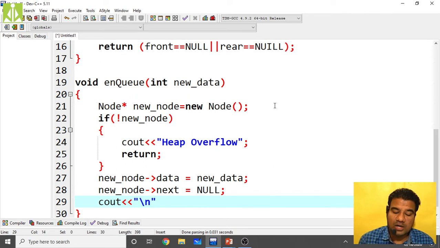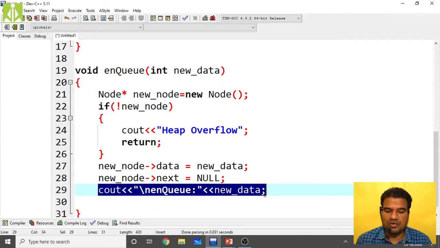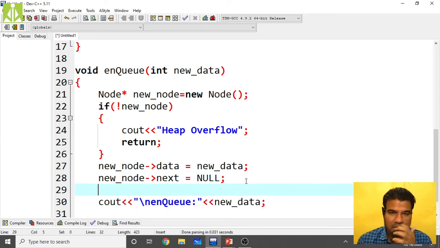\n, whatever element we have enqueued, that element you have to print. Enqueue, what element we have enqueued, that is new_data. So new_data we have enqueued inside the queue. So next thing, now after this statement, it has to come afterwards. So before this only we have to write some statements. We have to perform the enqueue basically.